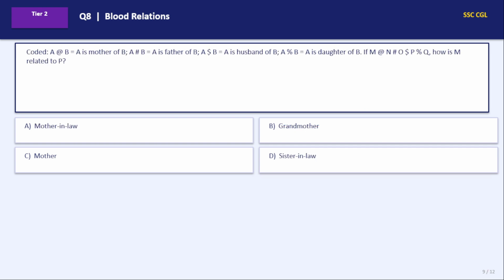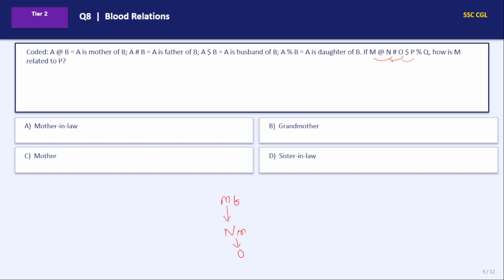Easy. Next. Coded questions. A at the rate B, A hash B, A dollar B. A daughter. Okay. M at the rate N. At the rate means mother. So M will be mother of N. M female. N hash O. Hash is father. N is father of O. N will be male.